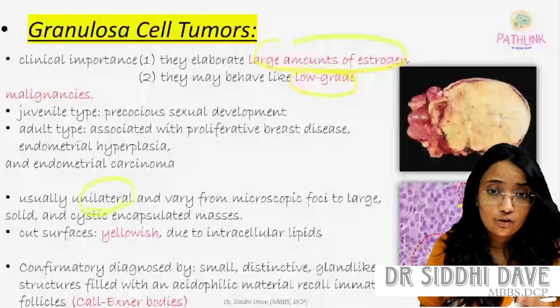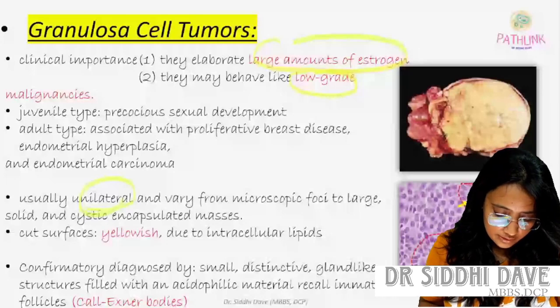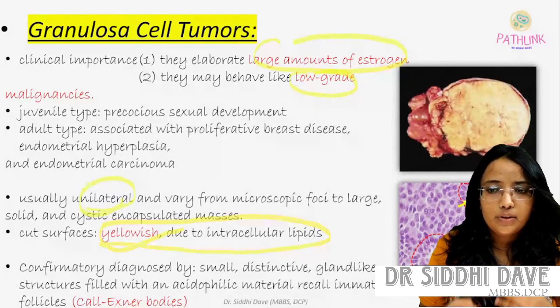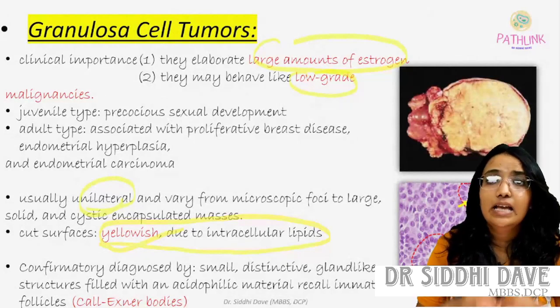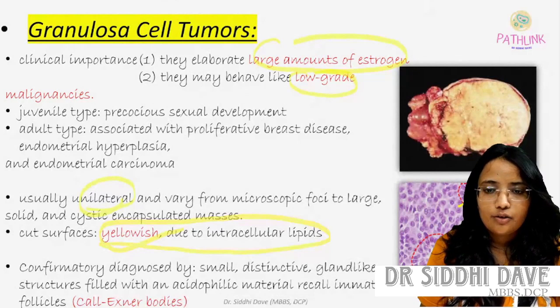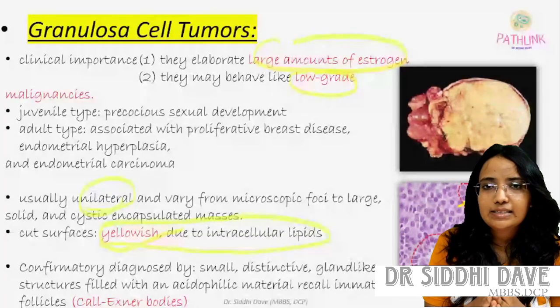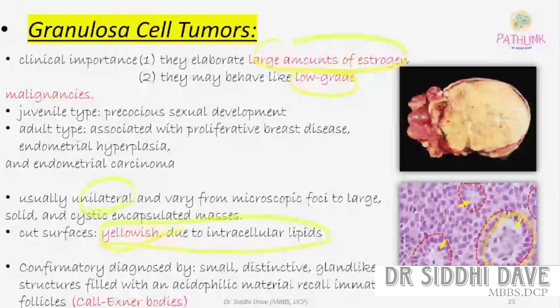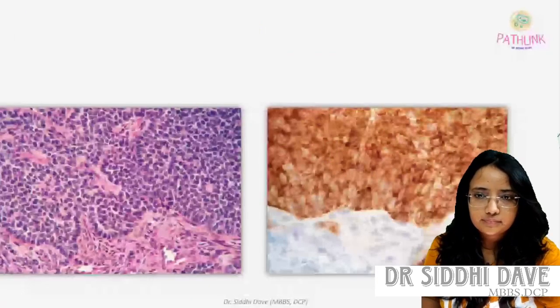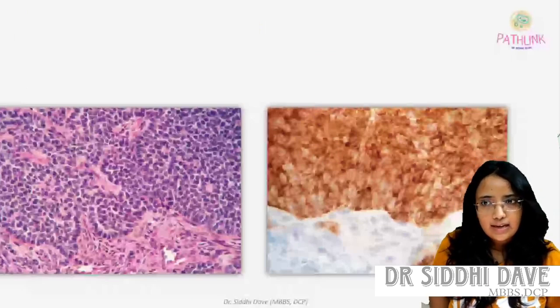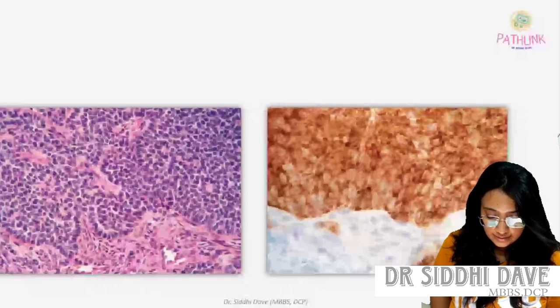The cut surface is yellowish. Why is it yellowish? Because of intracellular lipids. Confirmatory diagnosis is by small distinctive gland-like structures filled with acidophilic material, recalling an immature follicle, that is called the Call-Exner body. Call-Exner body has been asked many times in MCQs. It is seen in granulosa cell tumor. Again, you are seeing the histological picture of Call-Exner bodies in granulosa cell tumor.